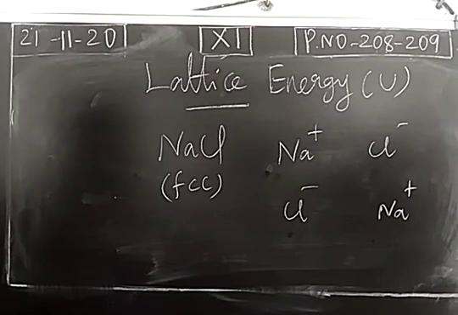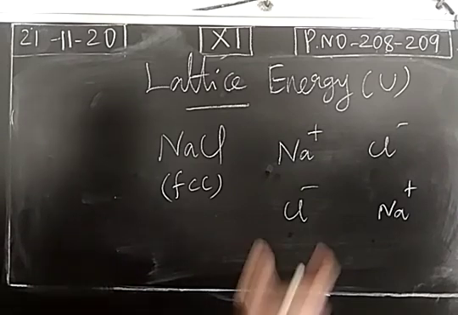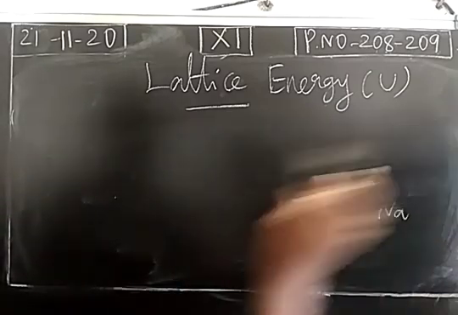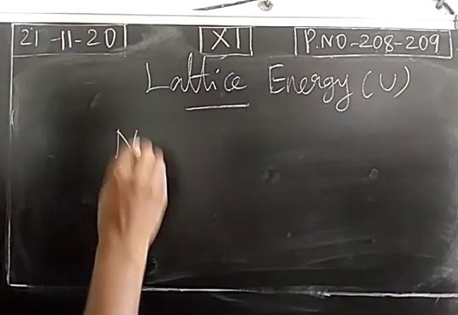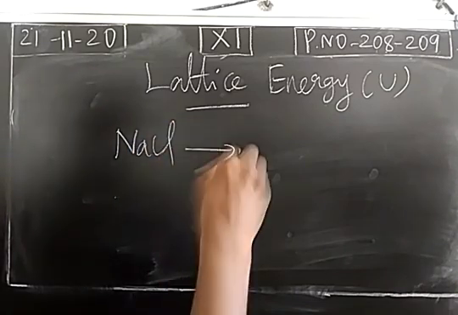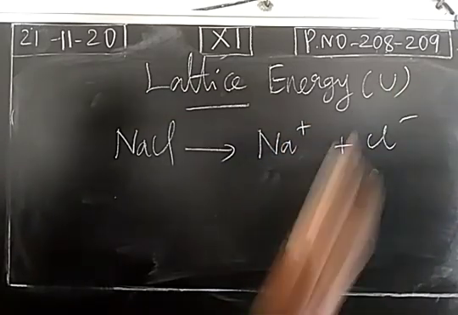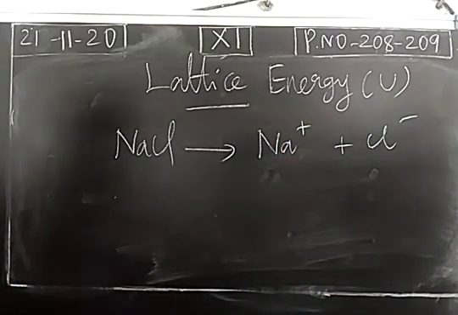Simply, how much energy is required to break the ionic bond? It is called lattice energy. Sodium chloride has an ionic bond which is broken, and it becomes cation and anion. The energy required is called lattice energy. This is one way of explanation.